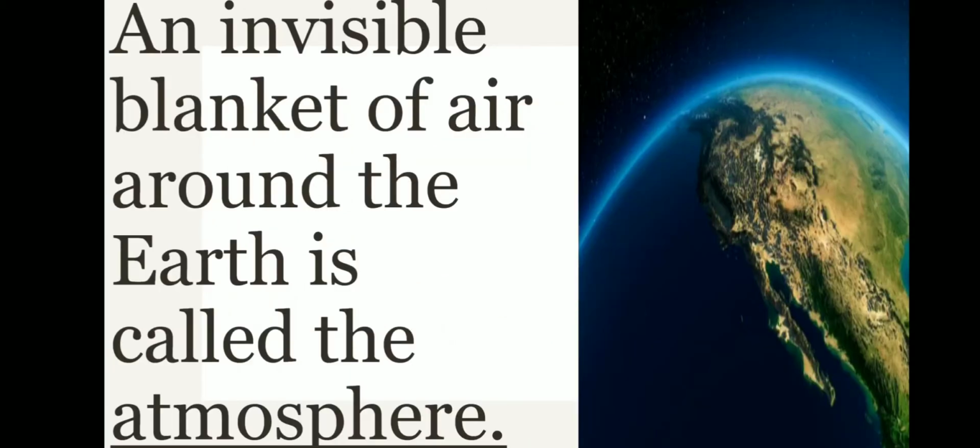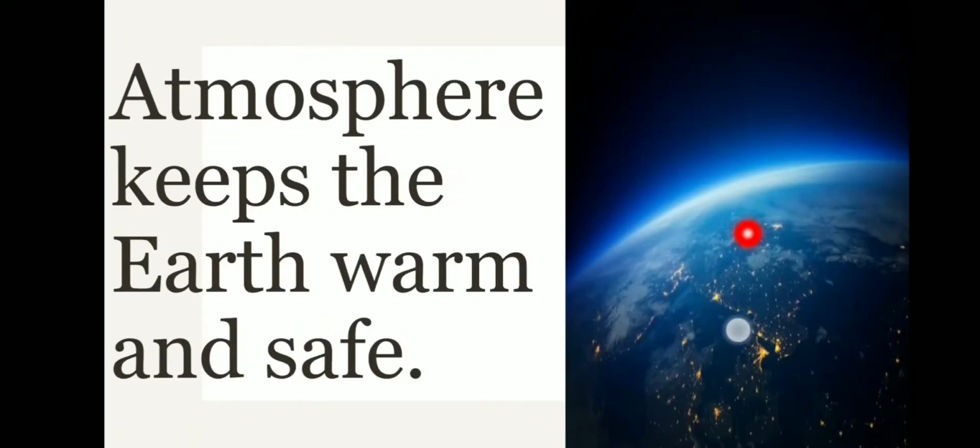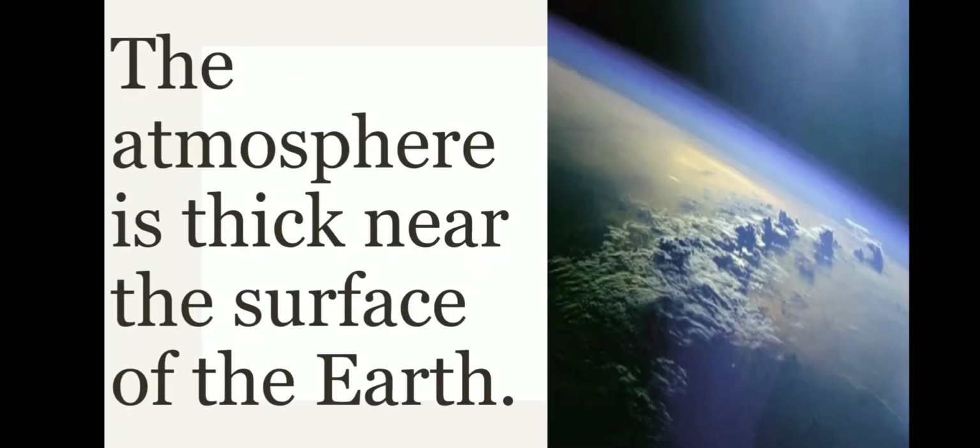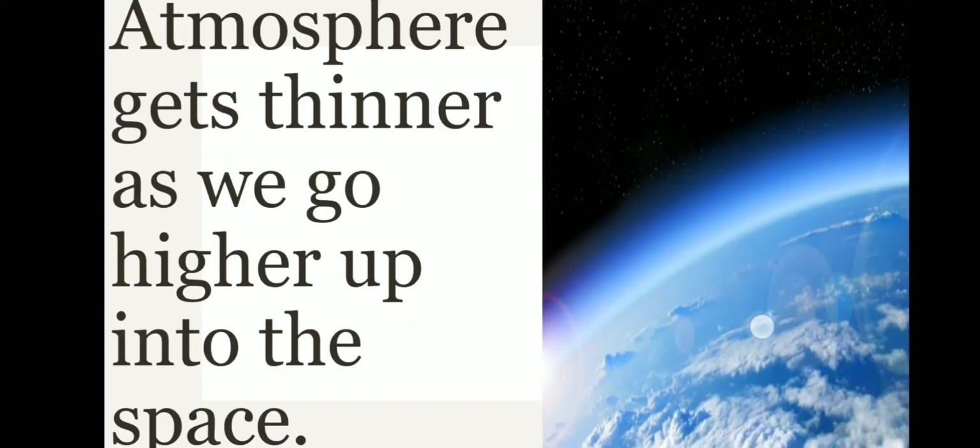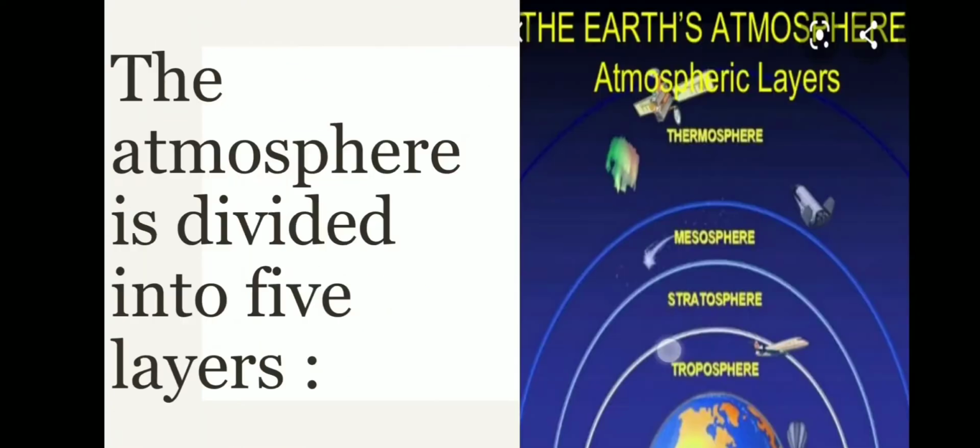An invisible blanket of air around the earth is called the atmosphere. The atmosphere keeps the earth warm and safe. It is a thick layer near the surface of the earth. The atmosphere gets thinner as we go higher into space.